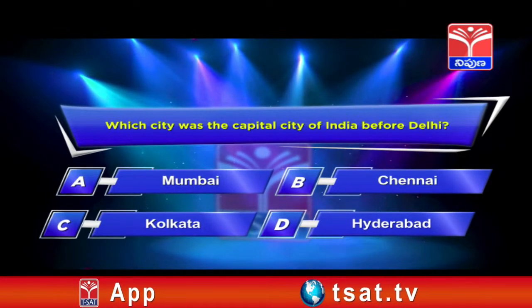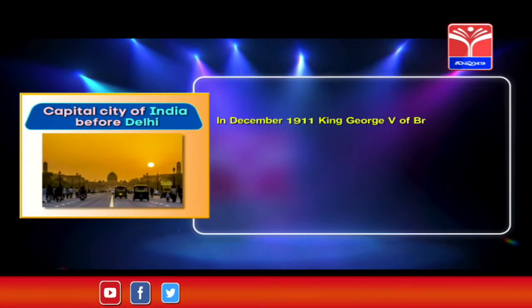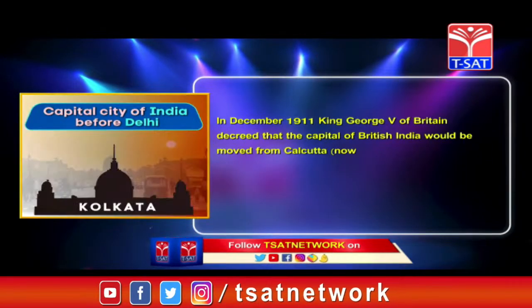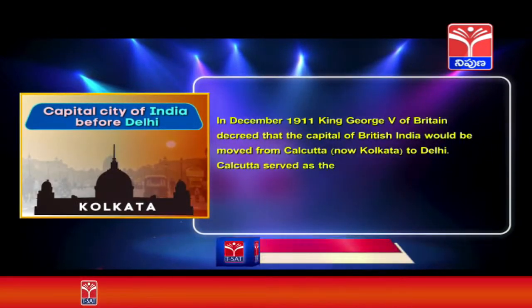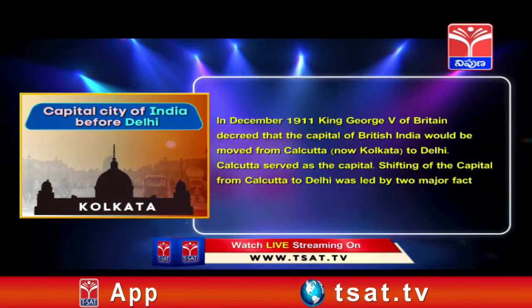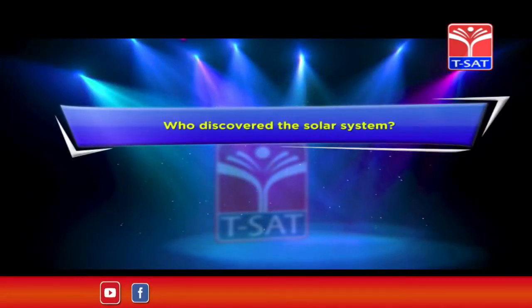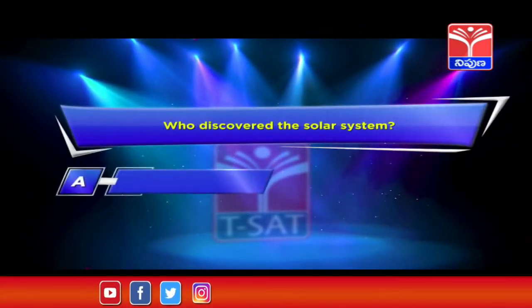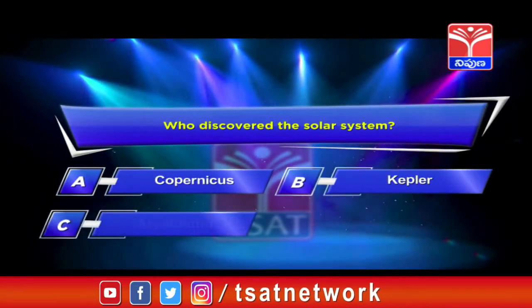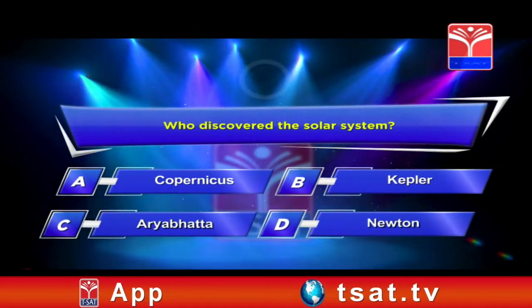The correct answer is option C. Kolkata. In December 1911, King George V of Britain decreed the capital of British India would be moved from Calcutta to Delhi. Shifting of the capital from Calcutta to Delhi was led by two major factors: Indian Councils Act of 1909. Next question. Who discovered the solar system? Option A. Copernicus. Option B. Kepler. Option C. Aryabhatta. Option D. Newton. Your time starts now.